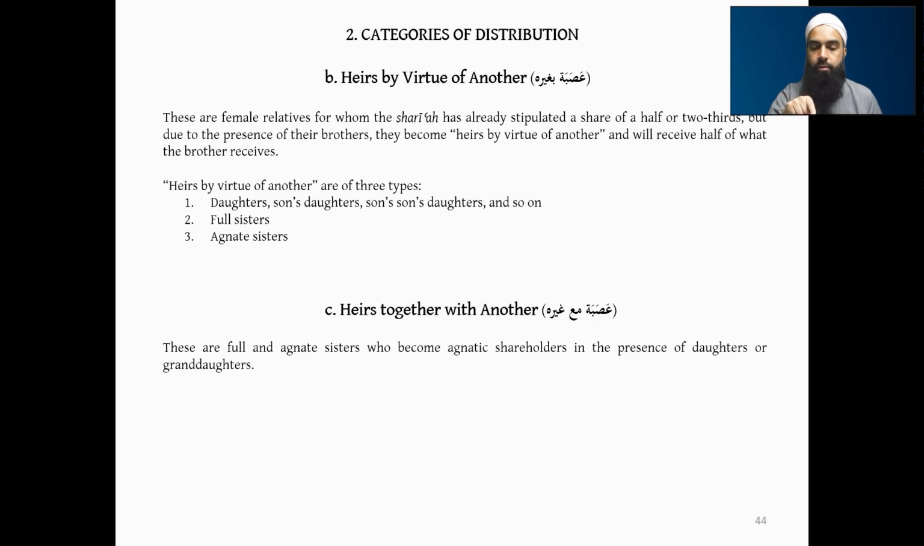In this case, where we're talking about asaba ma'a ghayrihi, the reason it's different is because the person who they are becoming an asaba because of, meaning the daughter or granddaughter, is not becoming an asaba. They are receiving their normal share. But the person we're talking about here, the full or agnate sister, is becoming an asaba. That's why we call it asaba ma'a ghayrihi. This is because of the hadith of Rasulullah sallallahu alaihi wasallam, ij'alul akhawat ma'al banati asabatan, make sisters, when in the presence of daughters, asaba. So that's what happens here.